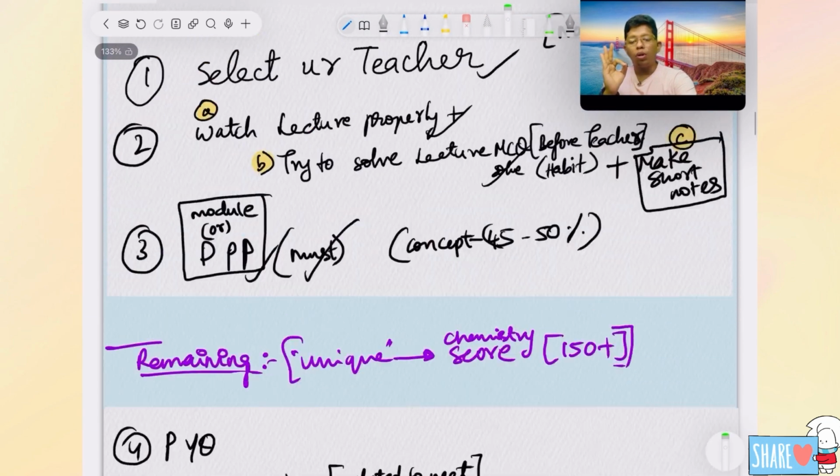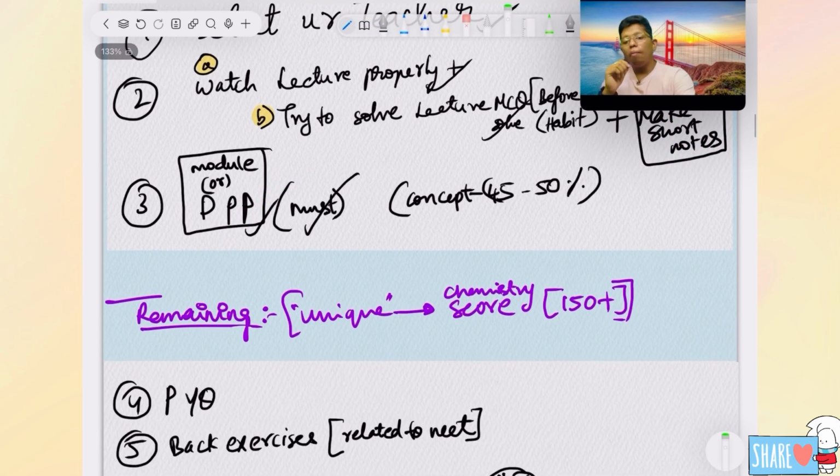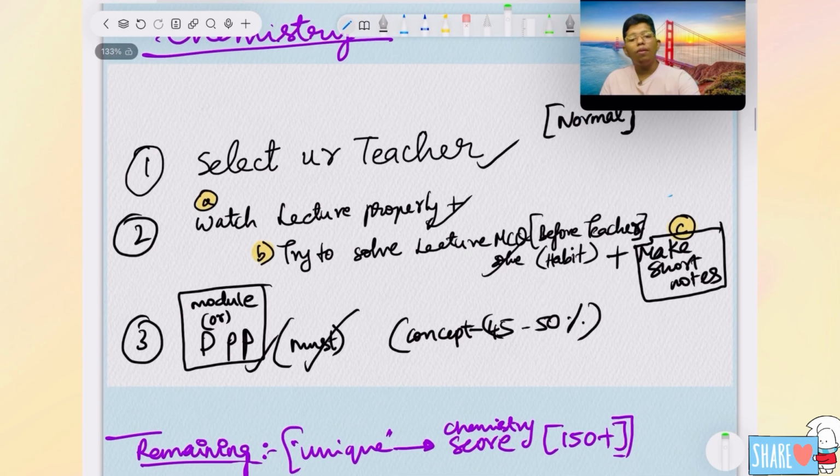The reason for steps 1, 2, 3 is: first, you should select the teacher. Second, you should properly watch the lecture, and solve the MCQs related to the lectures even during the lectures. Make short notes and mistake notes. You should also solve DPPs. Finally, you should solve PYQs once, only one time. The reason is everybody will do this easily.